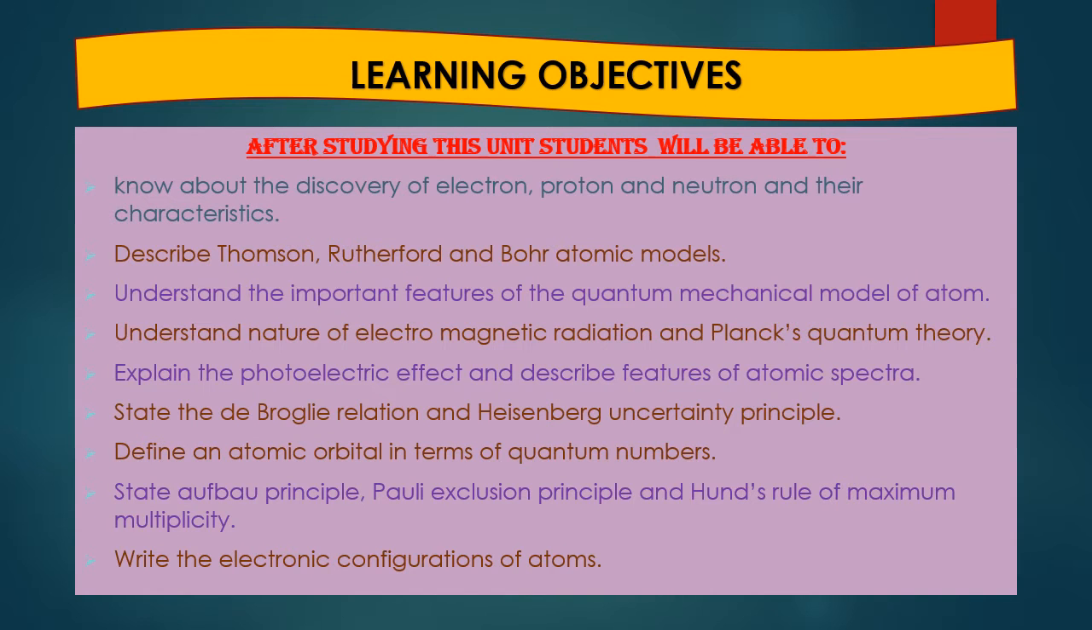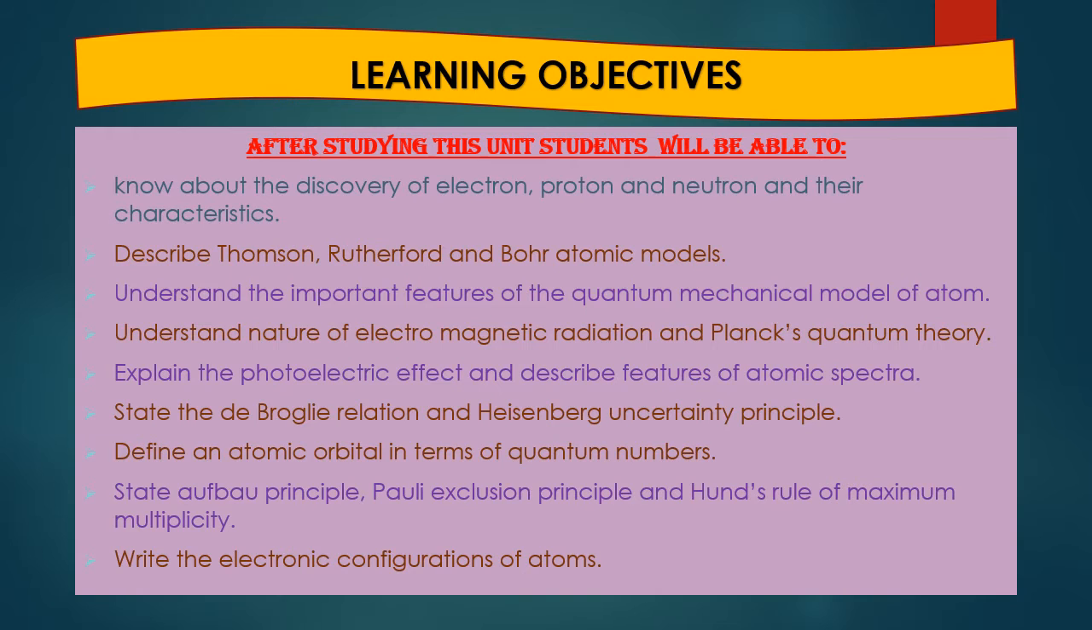These were the learning objectives: the students will be able to know about the discovery of electron, proton and neutron, as well as their characteristics. They will also be able to describe Thomson, Rutherford and Bohr atomic models. They will understand the important features of the quantum mechanical model of atom, as well as electromagnetic radiations and Planck's quantum theory.